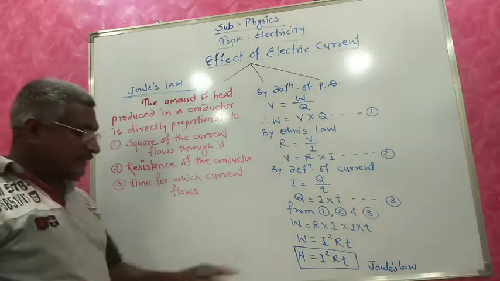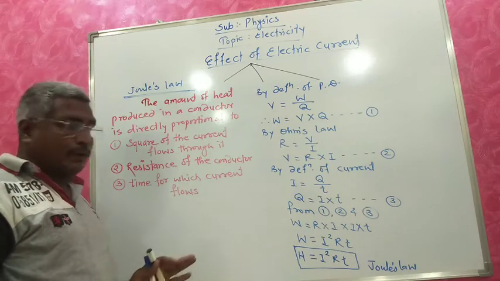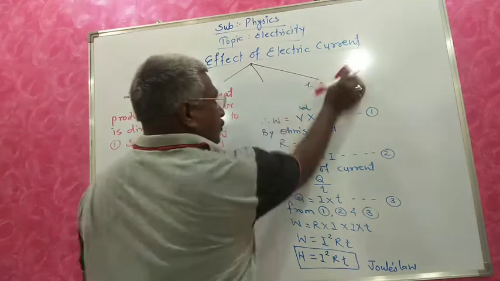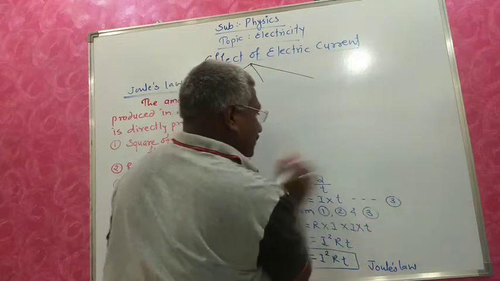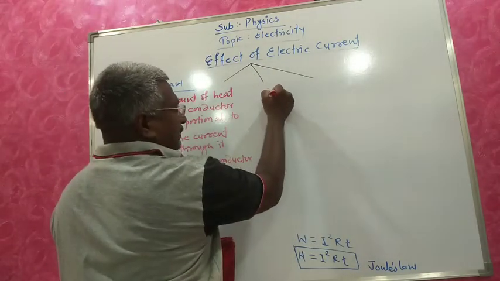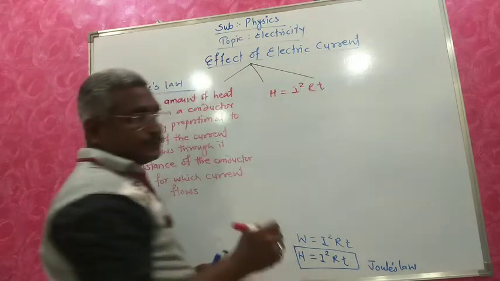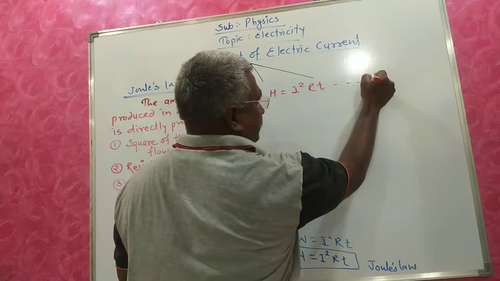This is the first formula. Here we are going to study three formulas. First, we already studied H equals I square R t.